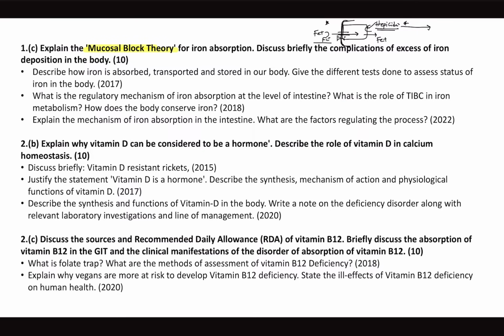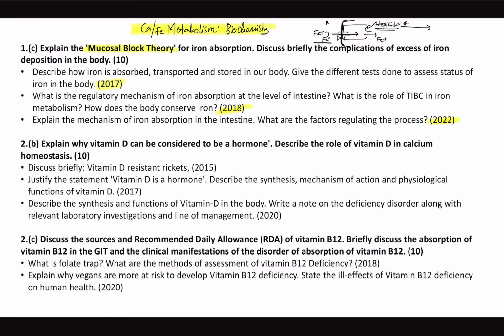So in general, it is wise to mention the steps of iron absorption in your answer. Iron absorption is an examiner favorite nowadays, 2017, 18 and 22. I used to discuss iron absorption and iron metabolism as a part of physiology before, but this year I have changed it. For both combo course students and video course students, there is an update that calcium metabolism and iron metabolism are actually minerals, right? So they are now included as a part of biochemistry, and it is changed in the course curriculum. We have uploaded new detailed videos on this, both calcium and iron metabolism, and they are now part of biochemistry.